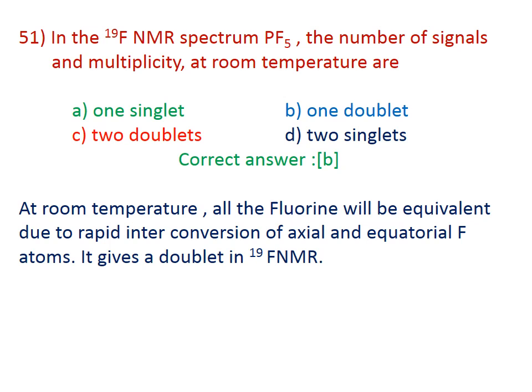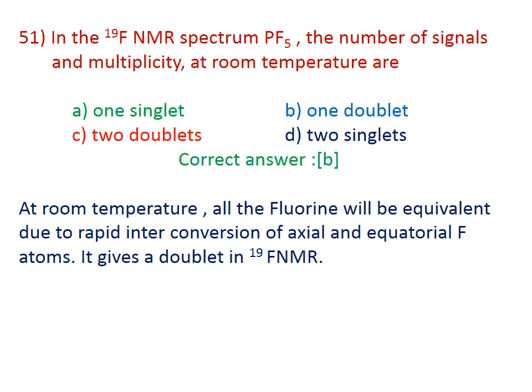Question number 51. In the F19 NMR spectrum of PF5, the number of signals and multiplicity at room temperature are: A. 1 singlet, B. 1 doublet, C. 2 doublet, D. 2 singlet. The correct answer is B, 1 doublet.